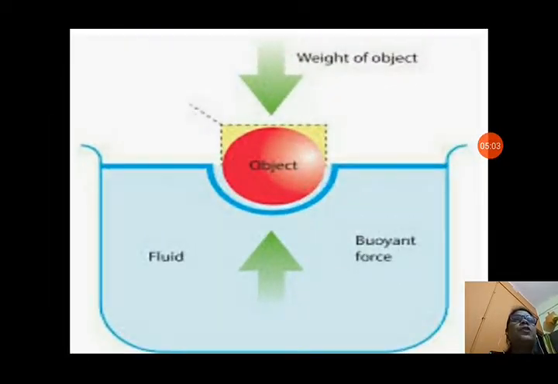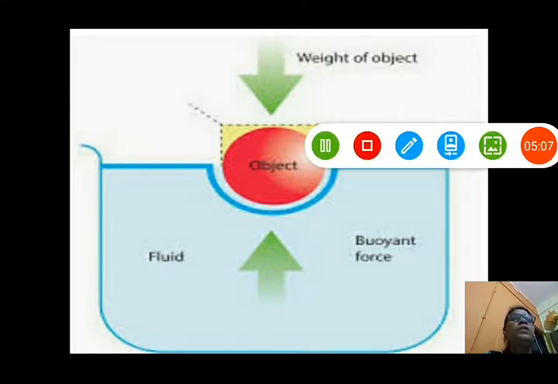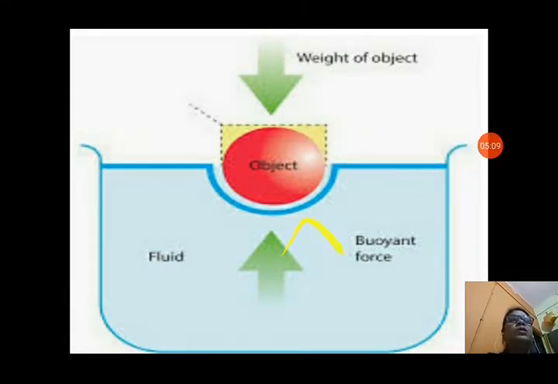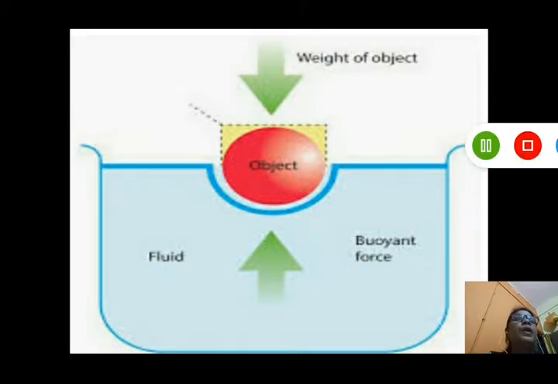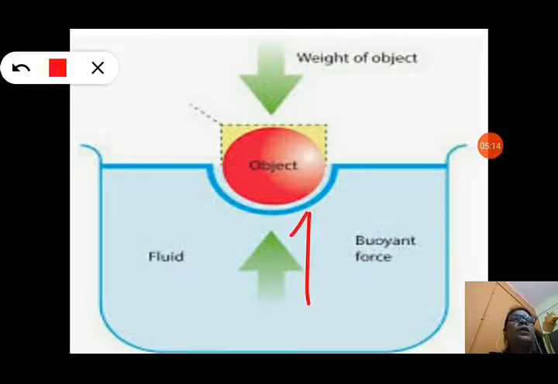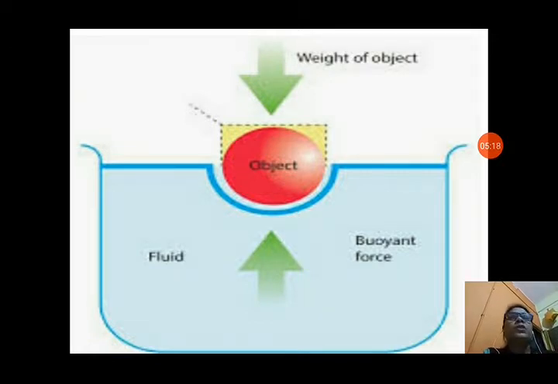You can see the picture, weight of an object. The object is floating and a buoyant force is acting in the upward direction. You can see the arrow like this. So buoyant force is acting in the upward direction on the floating object. So it is also known as upthrust.